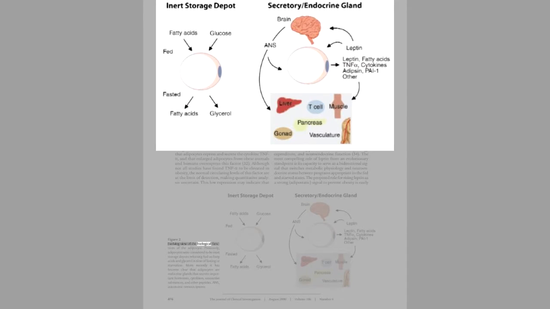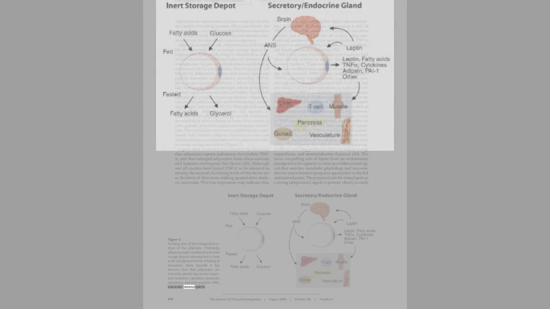evolving view of the biological functions of the adipocyte. Previously, adipocytes were considered to be inert storage depots releasing fuel as fatty acids and glycerol in time of fasting or starvation. More recently it has become clear that adipocytes are endocrine glands that secrete important hormones, cytokines, vasoactive substances, and other peptides. ANS, autonomic nervous system.